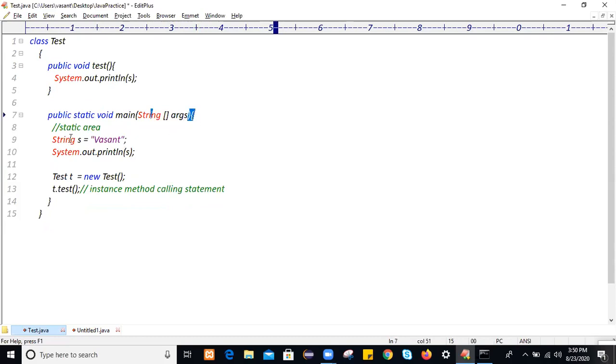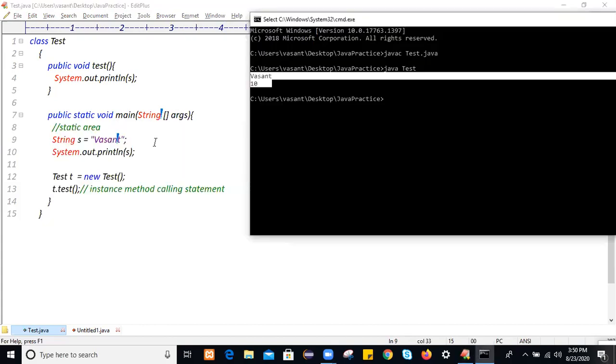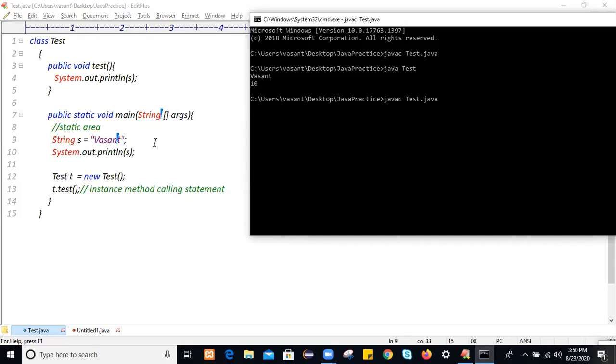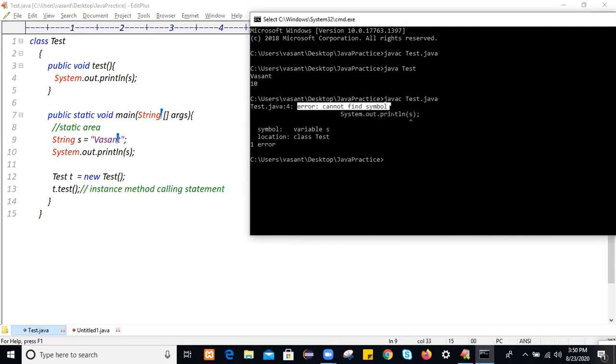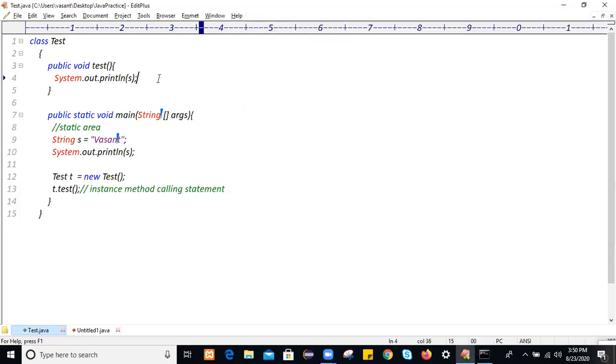Actually, when the method gets started, this variable gets created in temporary memory. When you call another method, this variable belongs only to the main method area. That's why we can't use this variable outside the main method. If you compile it, you will get the error cannot find symbol at line number 4. Always access a local variable within the area where you create it. Outside that area it won't be visible.